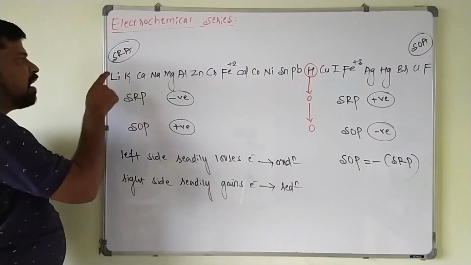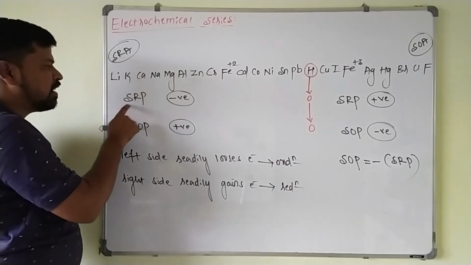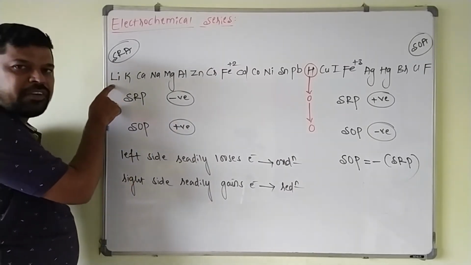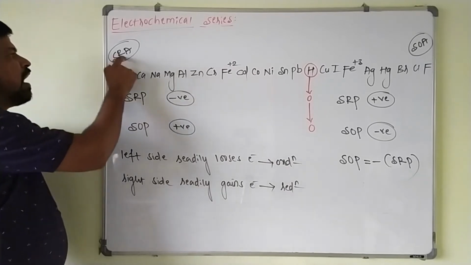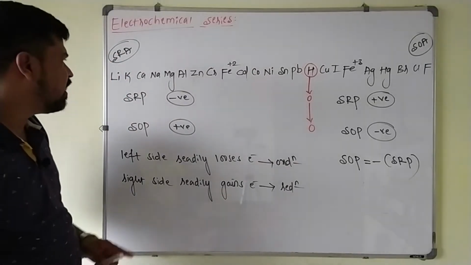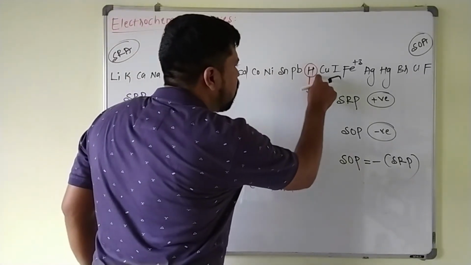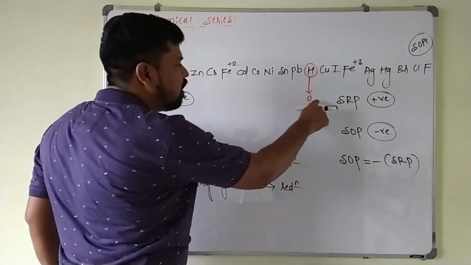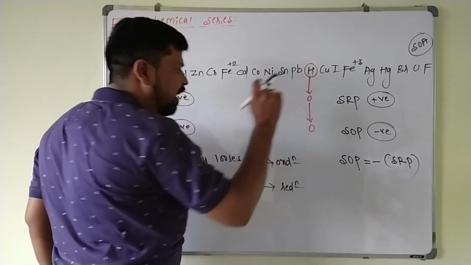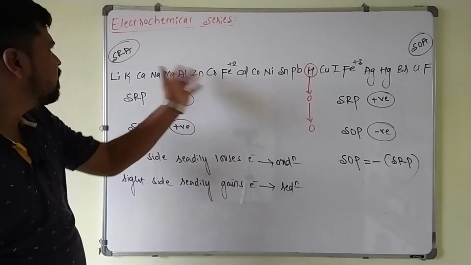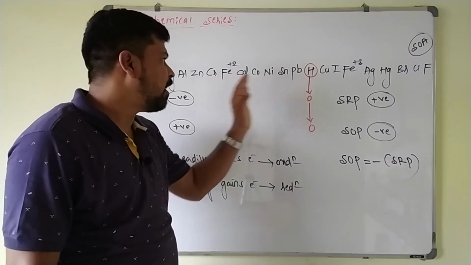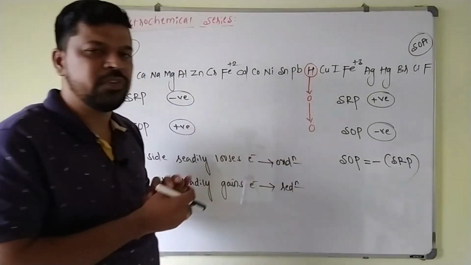Similarly, this lithium readily loses electron because its SRP value is more and more negative. So it readily loses electron, acting as what? Strong reducing agent here. Now, a very important point you have to remember: for hydrogen, the electrode potential value is arbitrarily taken as 0 here. Now we will split this electrochemical series into before hydrogen and after hydrogen. Two parts we will do here.